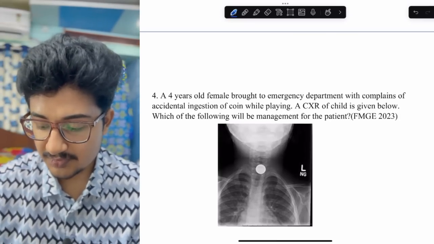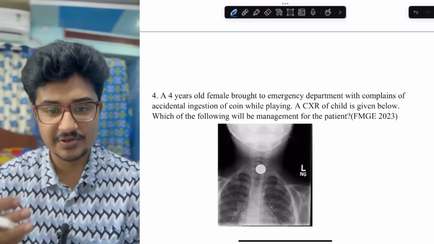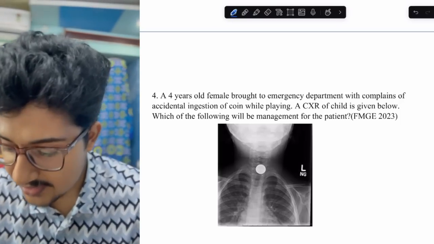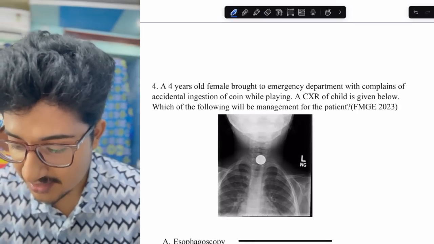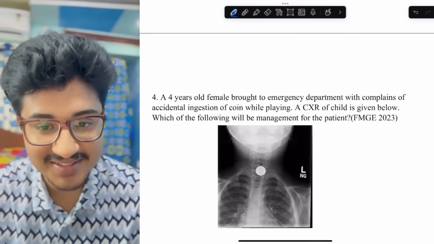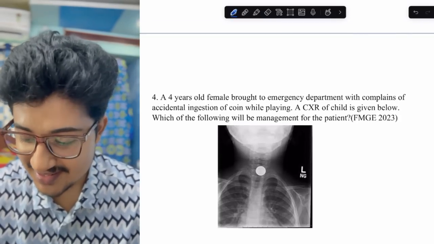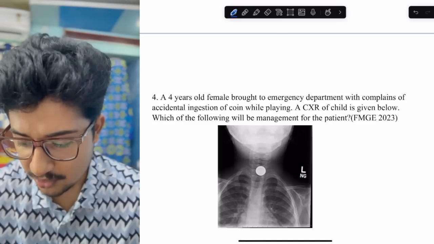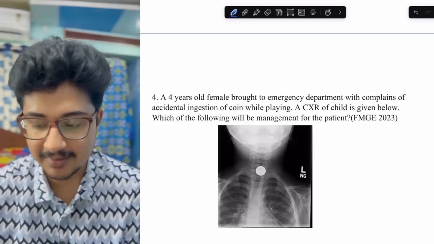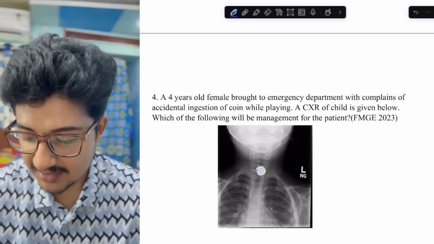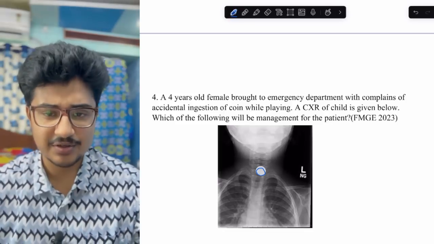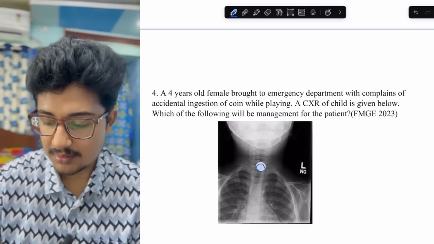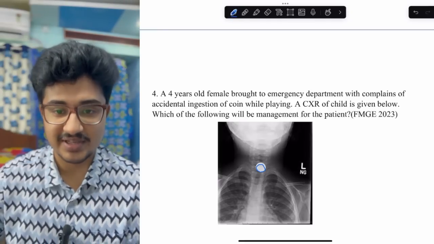So in the PA view or the AP view, you can see a coin, or it could be a battery. I think I have done a mistake in taking out the image, because this is a battery. Okay, consider this to be a coin. This could be a coin also, not looking like a battery, but here an indentation is there. Battery would have been smaller. Now this is in esophagus or trachea. You have to know.